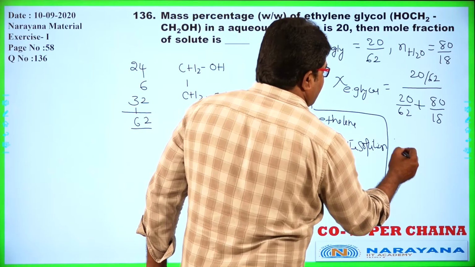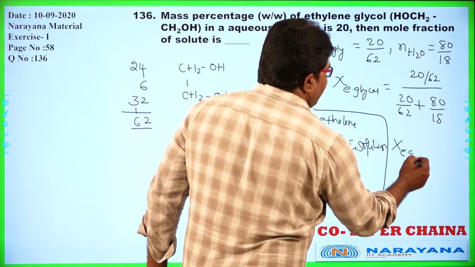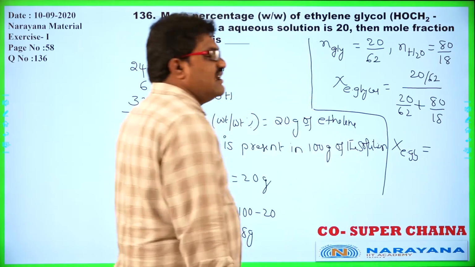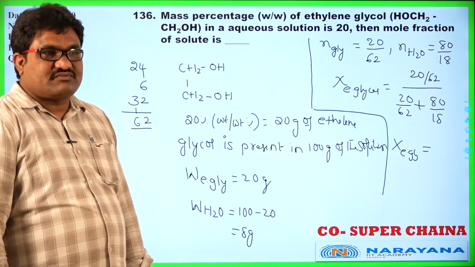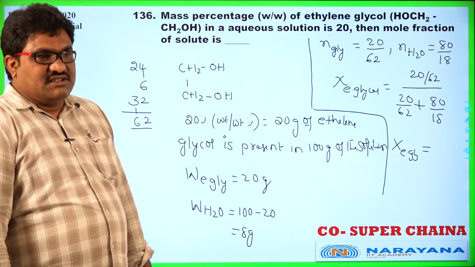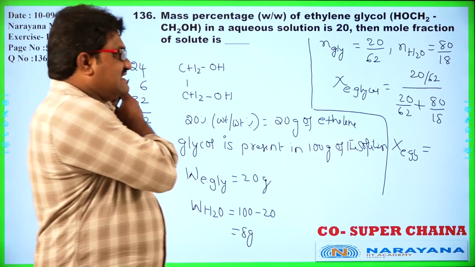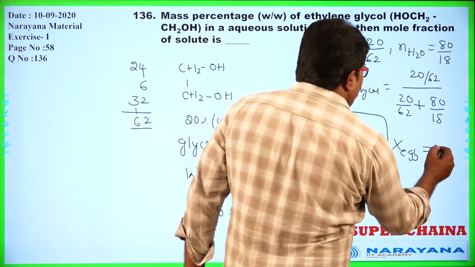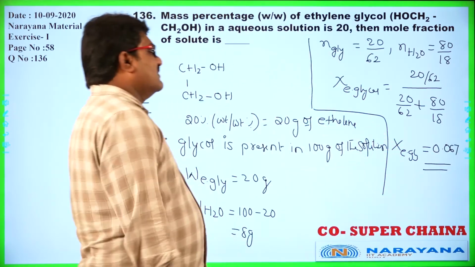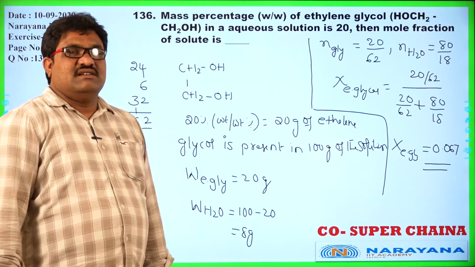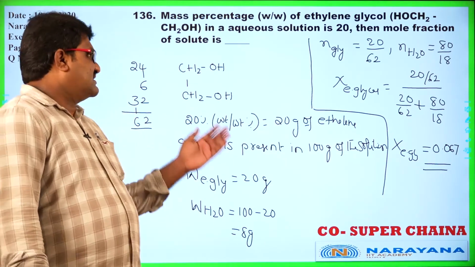Now on solving the above calculation, I will get 0.067.